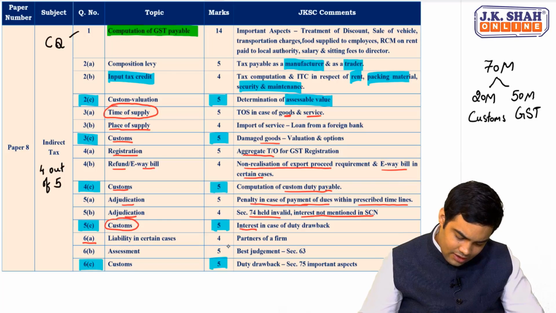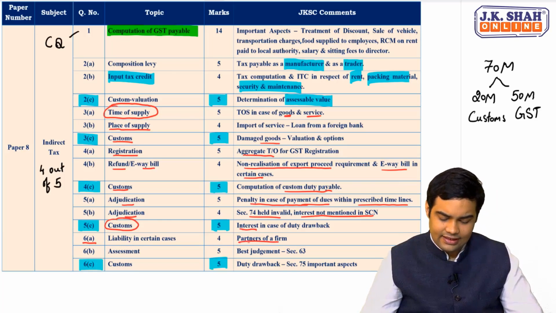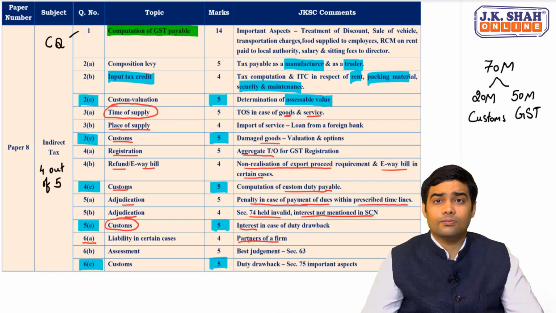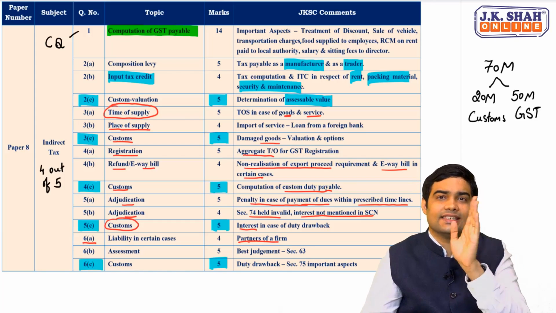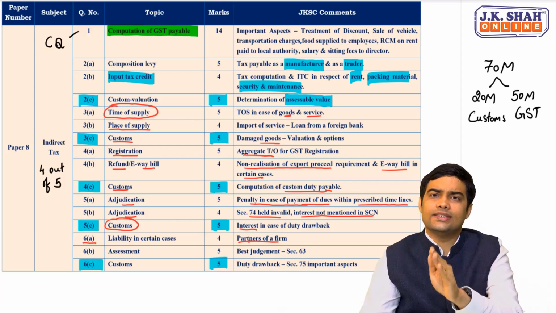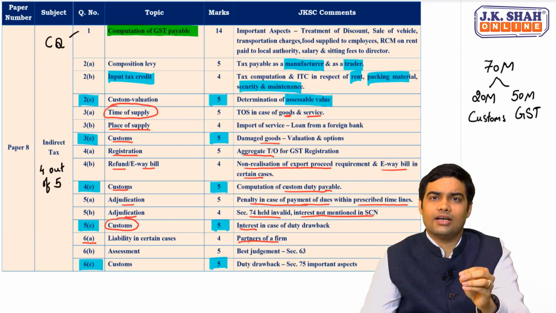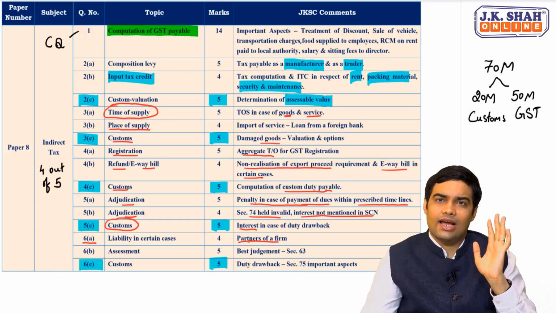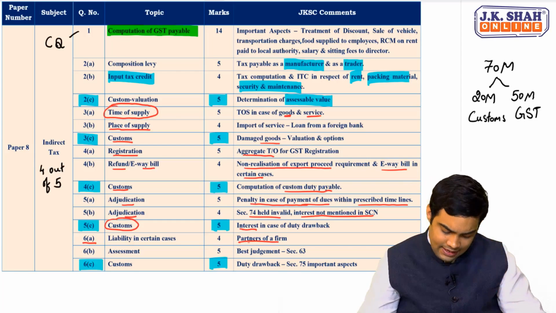Section 90, that is partners of a firm. What would be the treatment and liability in those cases? That was dealt with 6A direct question. How is the treatment with respect to partners in respect of liability in certain cases?